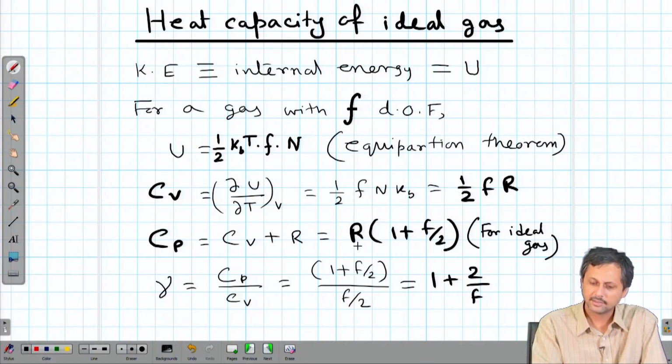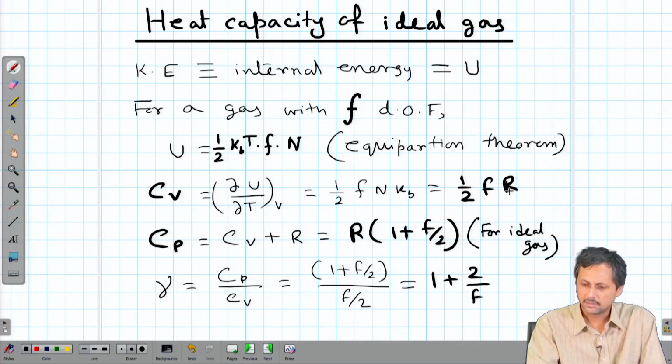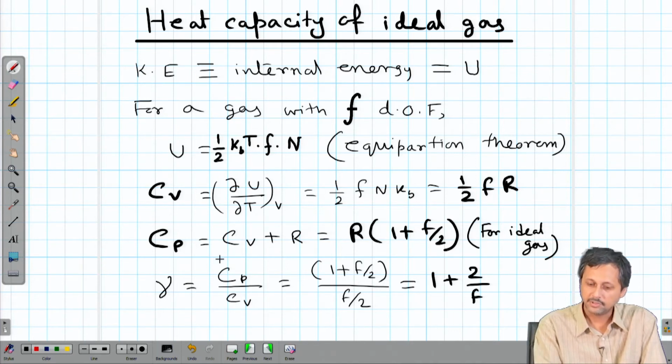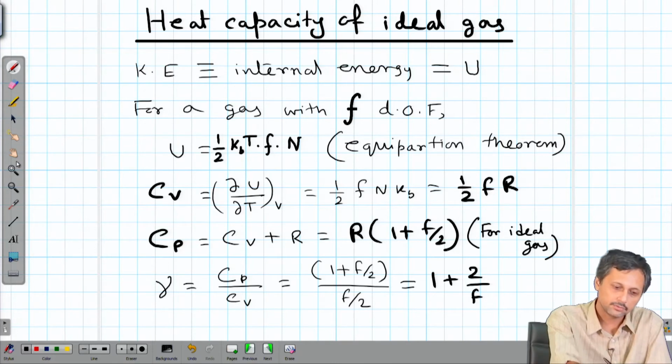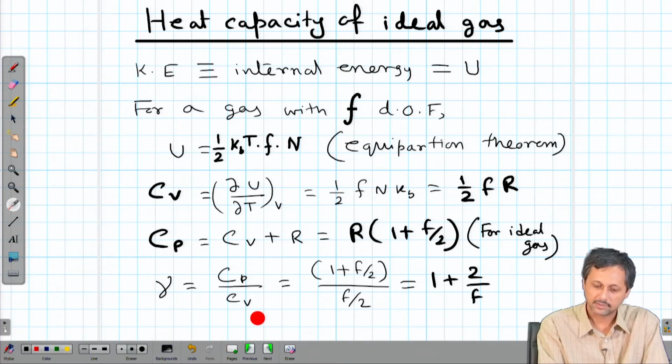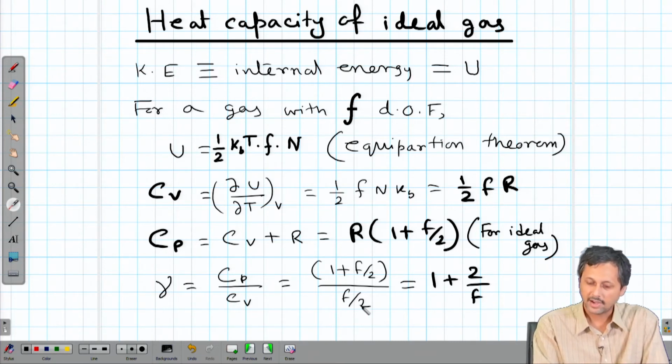But for ideal gas we just add R to this expression and we can write Cp is equal to R times 1 plus f by 2. Then the value of gamma, which is Cp by Cv, also a very important constant for gases, and we will see more and more why this gamma is useful to us, is 1 plus 2 by f.